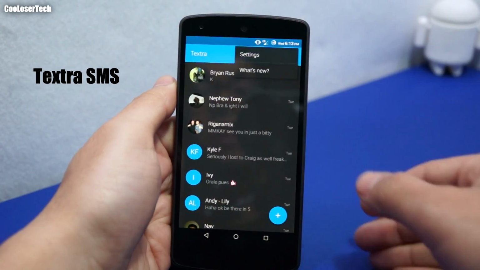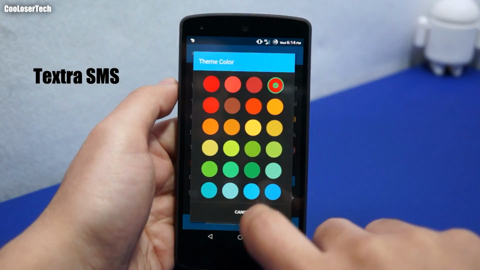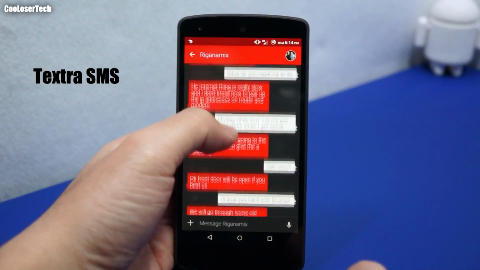It's a very fast application. The customized look, theme color, you can do that red. Press accept. That's the type of look that you can get.